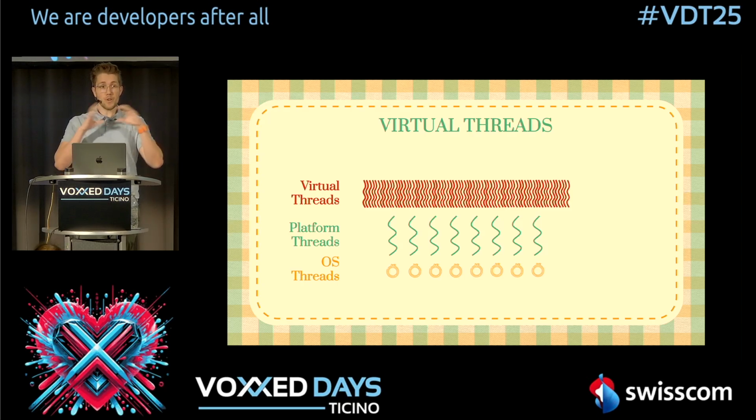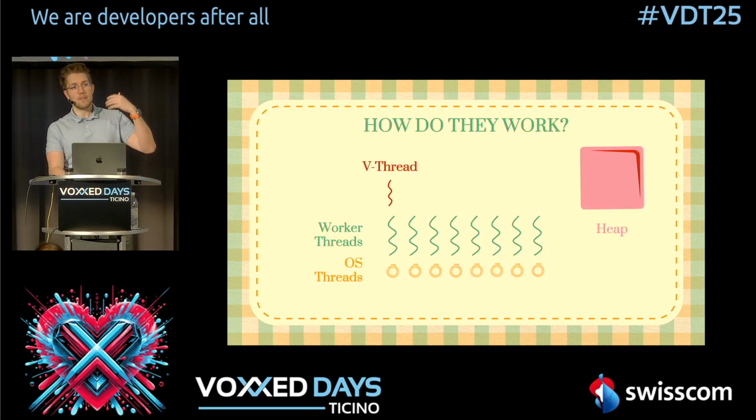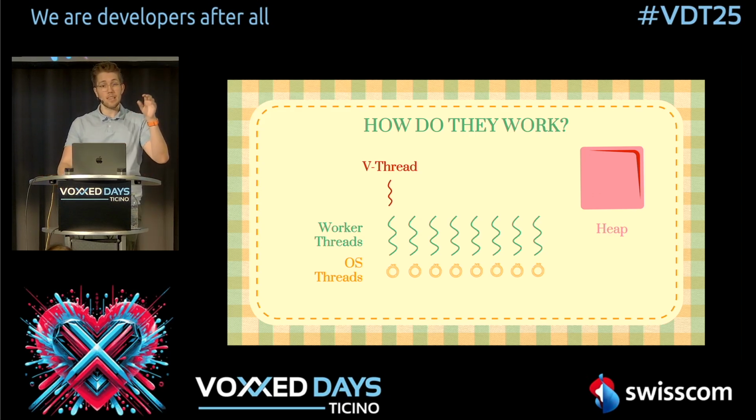But these virtual threads work on normal threads. So let me show you how this works. Let's say you have an endpoint, like you have a REST application, and then somebody calls your REST application. What happens is, for example, when you're using this with Spring Boot, this creates a new virtual thread. And this virtual thread is really clever because it looks in a pool of worker threads for a thread which is available to do the work on.